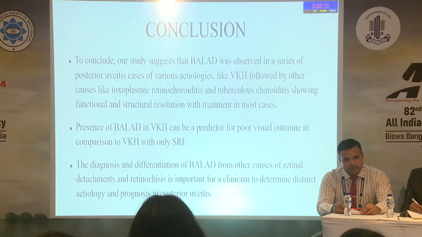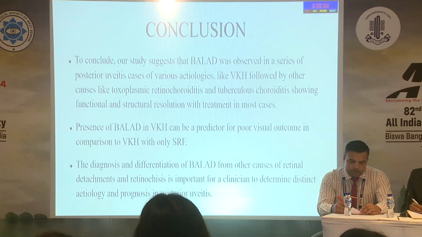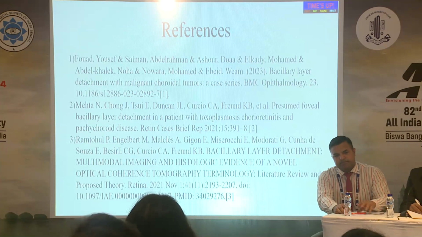To conclude, our study suggests that BD was observed most in VKH among posterior uveitis, followed by other causes like toxoplasmic retinochoroiditis and tuberculous choroiditis. Presence of BD in VKH can be a predictor for a poor visual outcome in comparison to VKH with only SRF. So the diagnosis and differentiation of BD from other causes of retinal detachment and retinoschisis is important for clinicians to determine distinct etiology. Thank you.